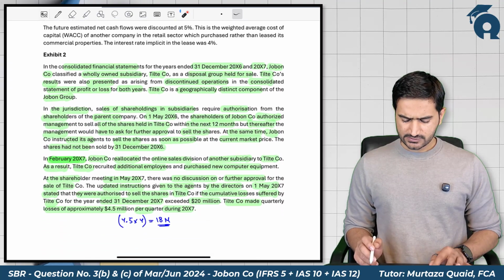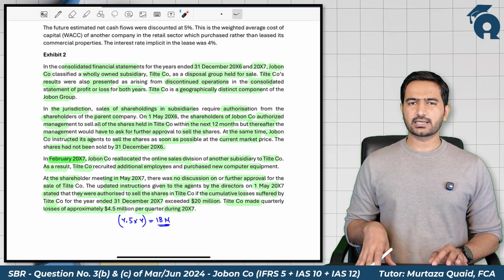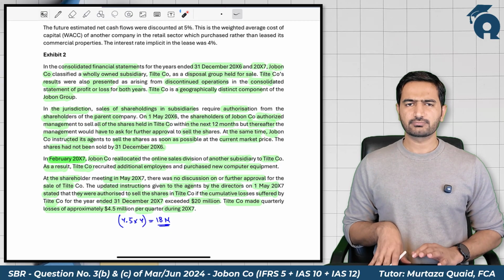So, as we all know, first of all, as per IFRS 5, non-current assets held for sale and discontinued operations.